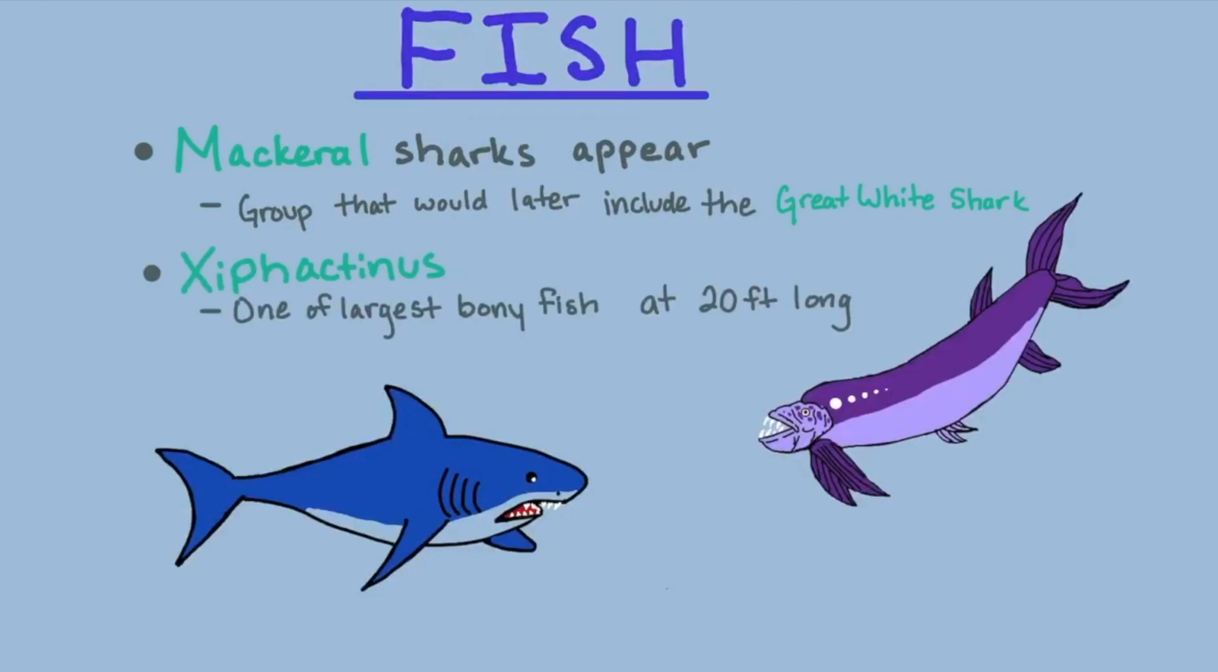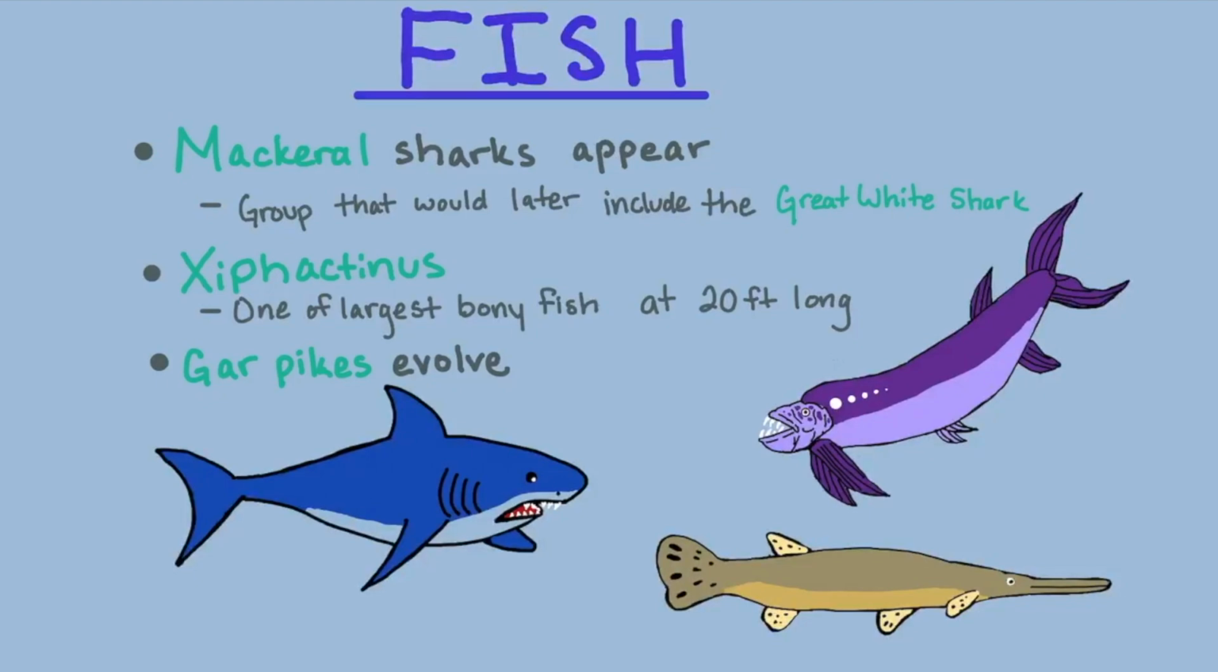Xiphactinus was one of the largest bony fish at 20 feet long. It had fang-like teeth, suggesting it was a predator. The first gars and other modern freshwater fish evolve. There was also great diversification among marine reptiles.